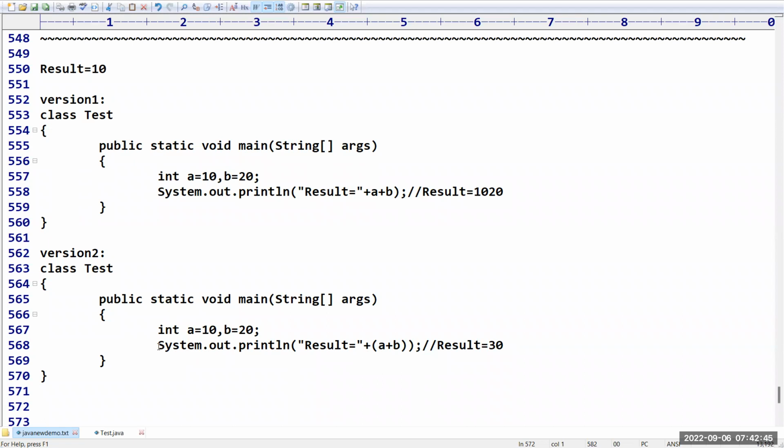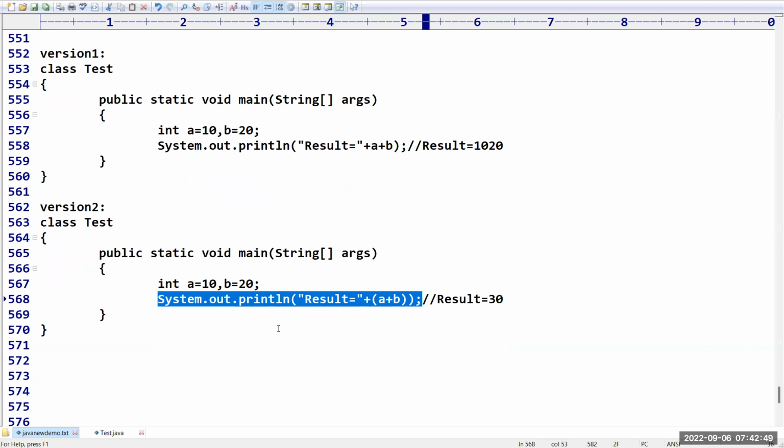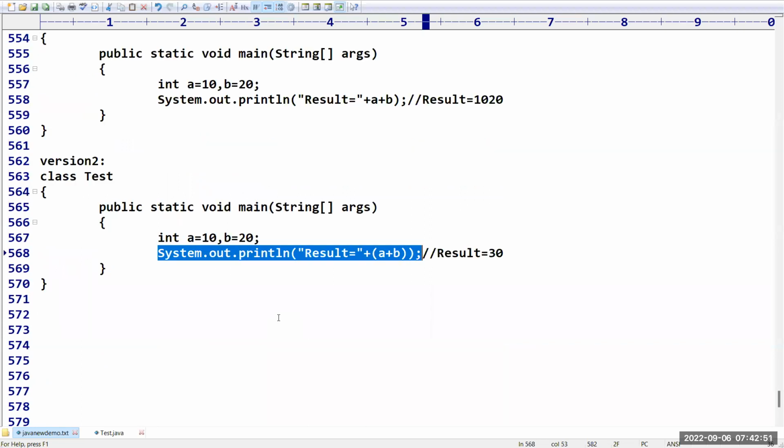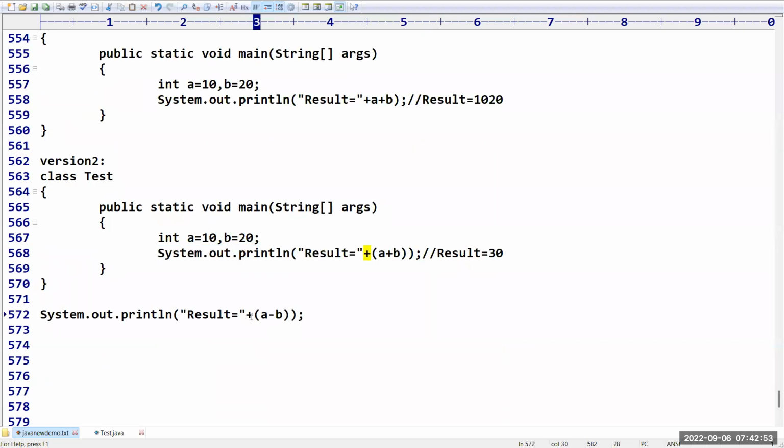No. This statement will remain as it is. Plus is the operator which is used to perform concatenation of your result with the given message. Are you getting the point? Suppose you are doing multiplication, the same statement will be there. Only multiplication we are going to take.